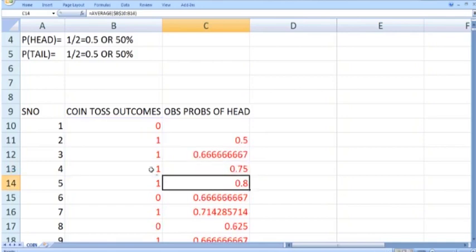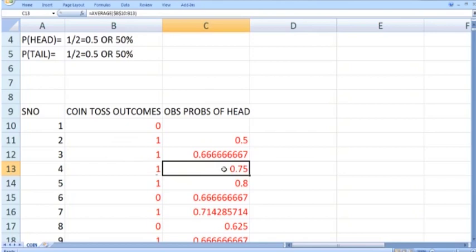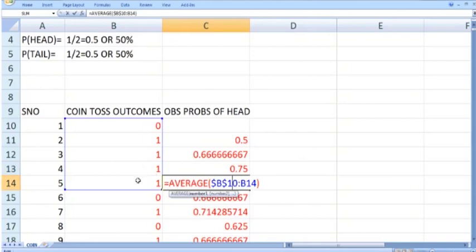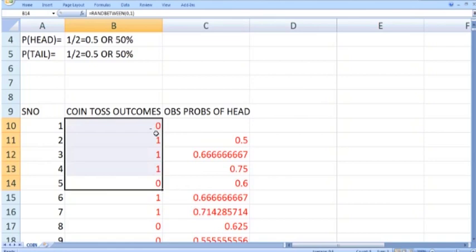So you can see that out of 4 tosses we get 3 heads. So 3 divided by 4 is the probability of getting a head, and 3 by 4 is 75%. Similarly, here is the probability for 5 tosses. In 5 throws we get 3 heads. So 3 out of 5, which is 60%.